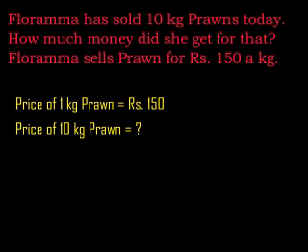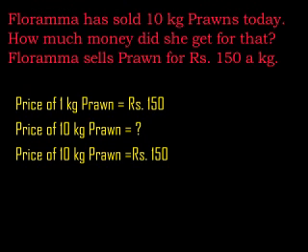Then how do you multiply? 1 kg rate is rupees 150. Then how many kgs do we want to find out? 10 kg, so 150 into 10. To multiply by 10, add one more zero to it. So what is the answer? Rupees 1500. Correct?